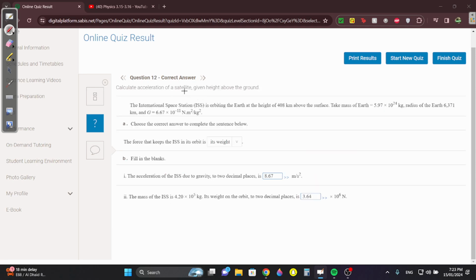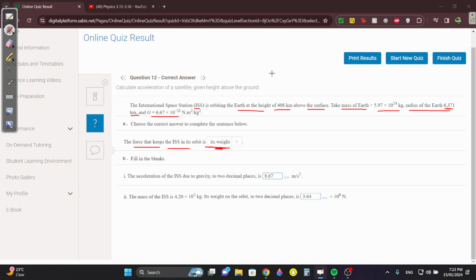Okay, the International Space Station is orbiting the Earth at a height of 408 kilometers above the surface. Mass of Earth is 5.97 times 10 to the 24, the radius of Earth is 6371 kilometers, and big G is 6.67 times 10 to the negative 11. The force that keeps the ISS in orbit is obviously the weight, because you're in space. You need something that will keep you close to Earth, and that will be your weight.